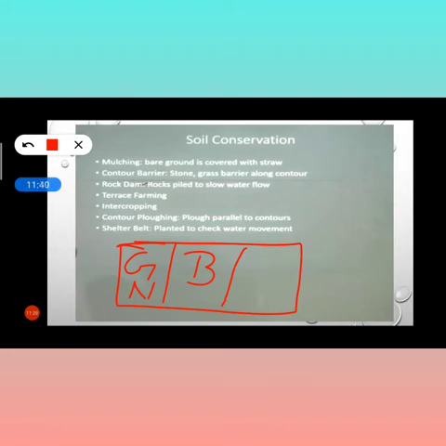Whatever minerals and nutrients the barley needs, help will be given by groundnut to barley, and whatever the groundnut requires, the barley can help with. This is known as intercropping, and through this we also conserve the land, and the fertility of the land will not be reduced if we do intercropping.